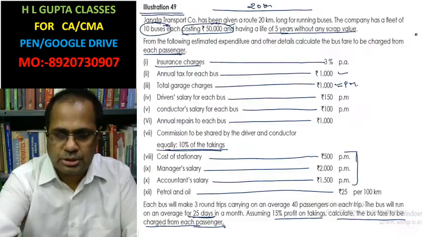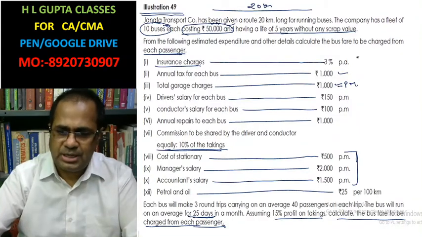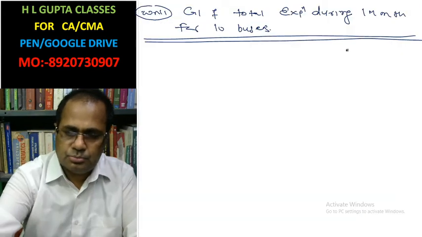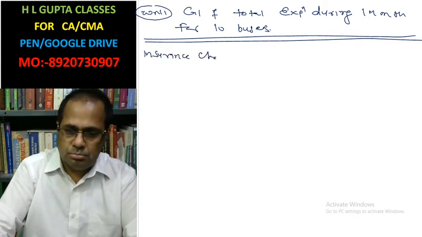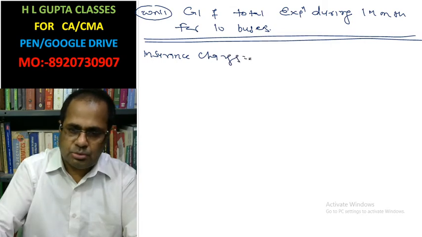Look at the cost here. Insurance charges 3%. What is the cost?